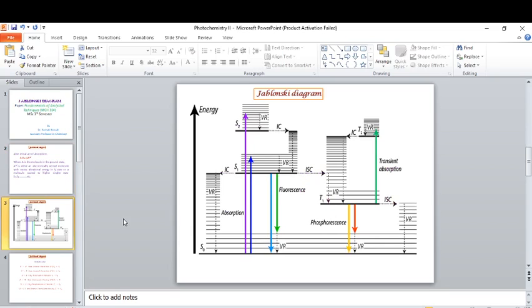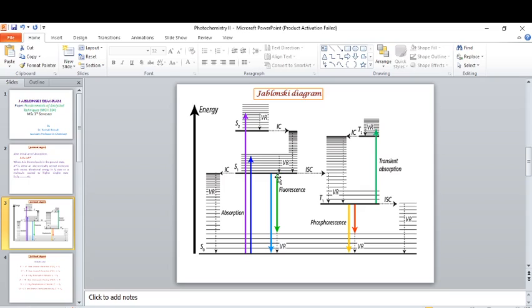When the molecule is excited to higher energy states S2, S3 or to higher vibrational levels of the S1 state, it obeys the Franck-Condon principle.